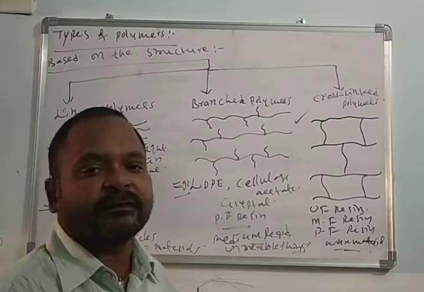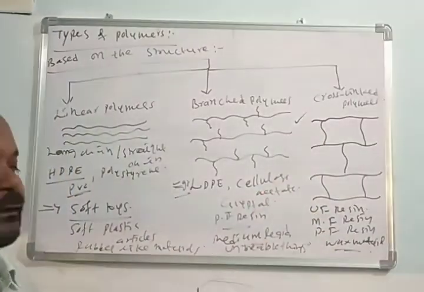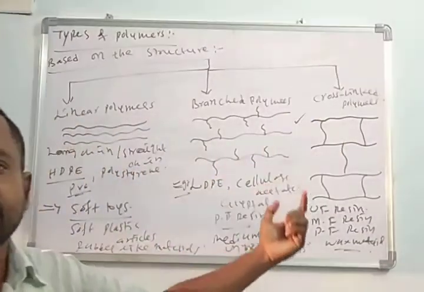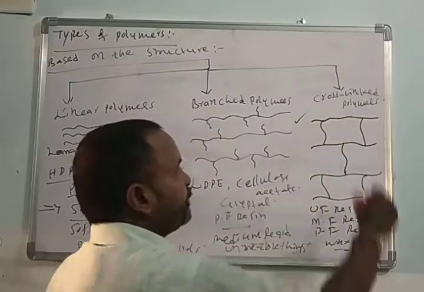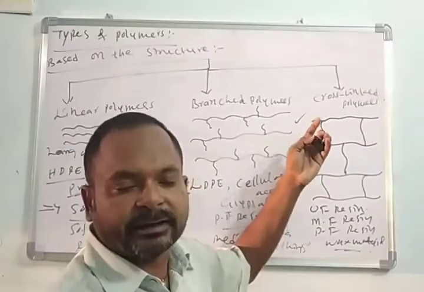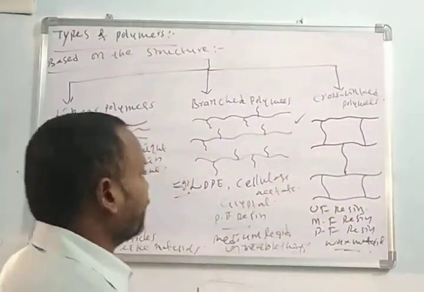Cross-linked polymers have cross linkages. That means the horizontal line should be completely attached to the vertical line, and the vertical line completely attached to the horizontal line.